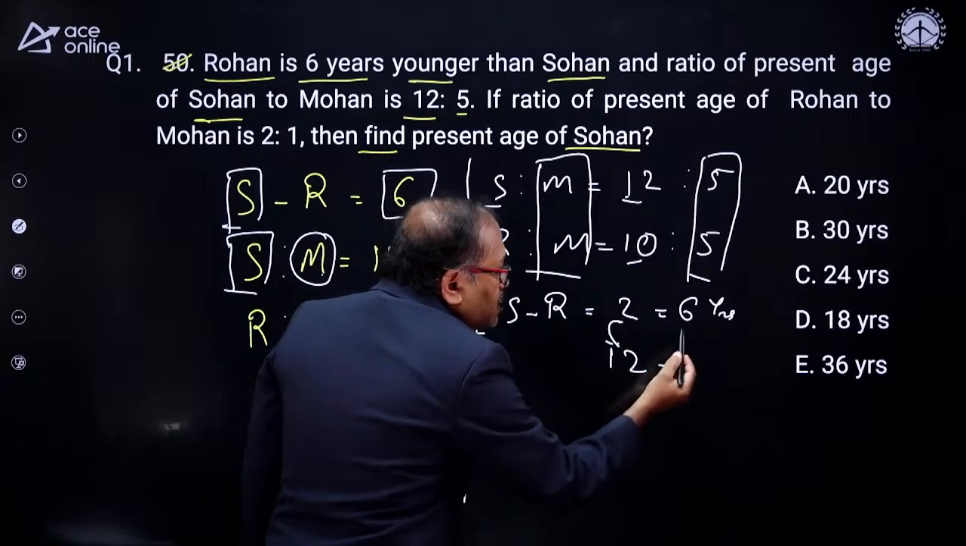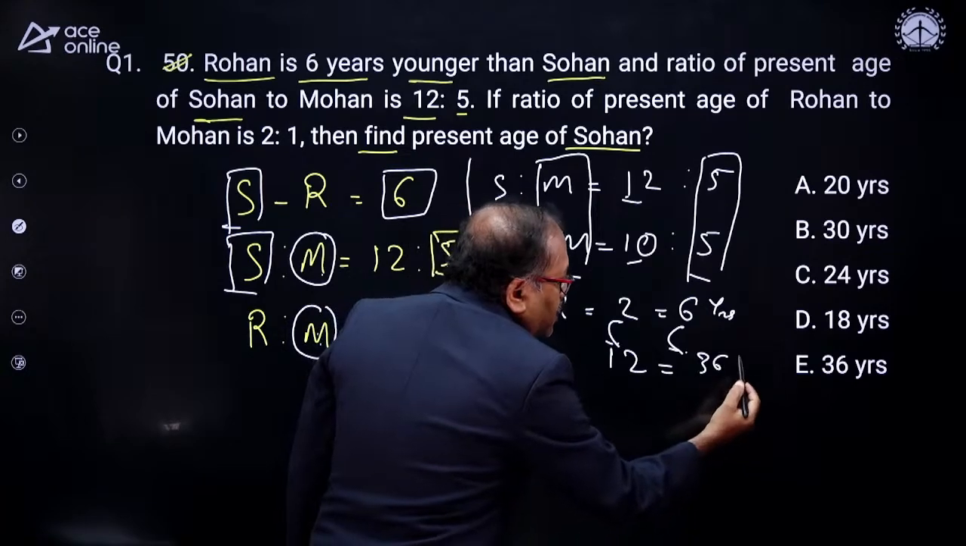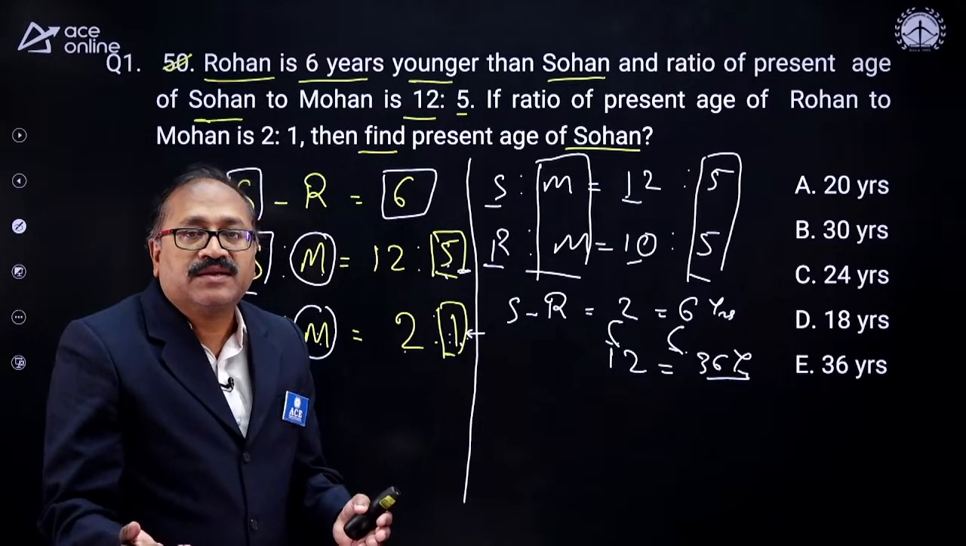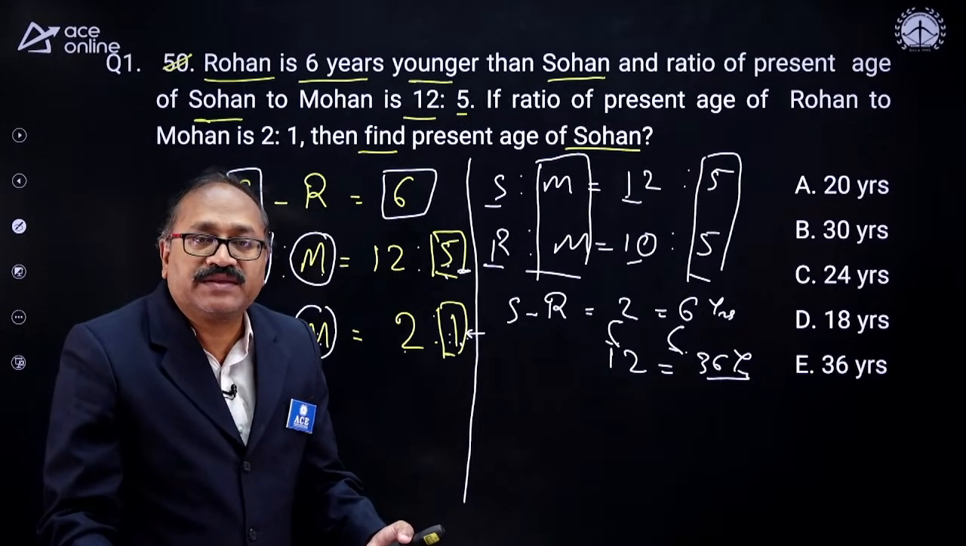This is 6 times, so this is also 6 times 36 years. So the present age of Sohan is 36 years.